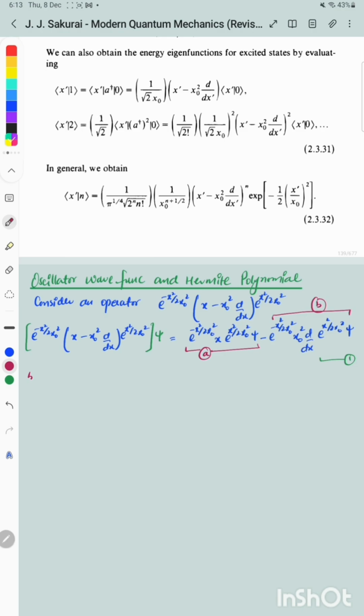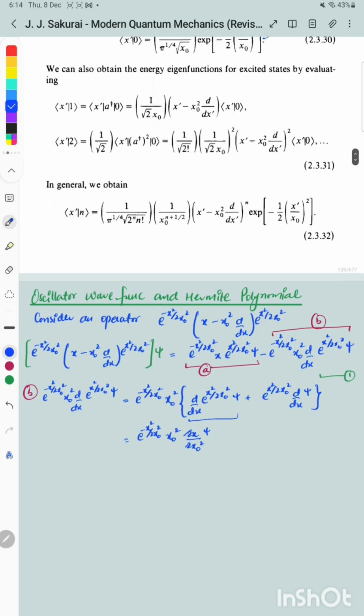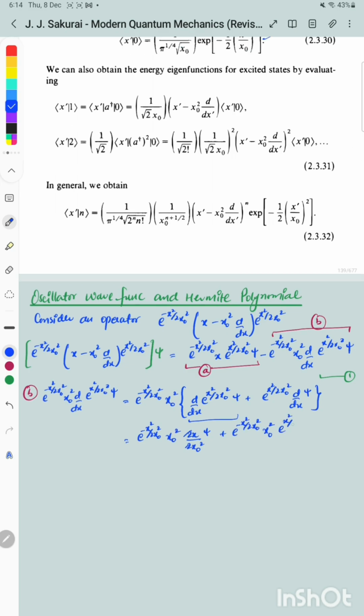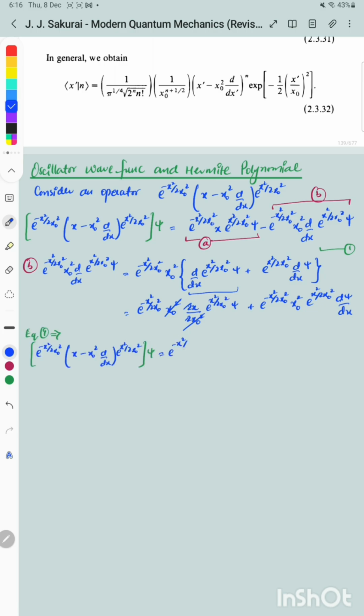Term a is quite simple, so let's evaluate term b that involves the derivative with respect to x. Using product rule, I have applied the derivative on the exponential term first and then on the wave function. Now let's go back to our parent equation, which I have named equation 1, and plug in the values there.